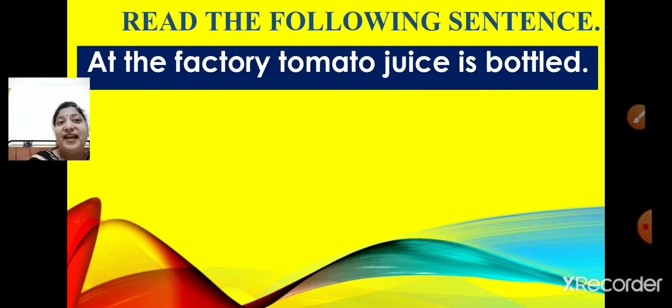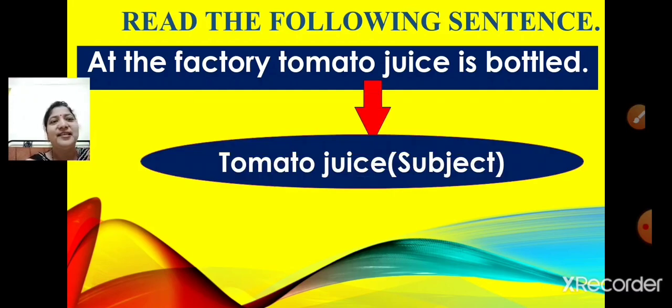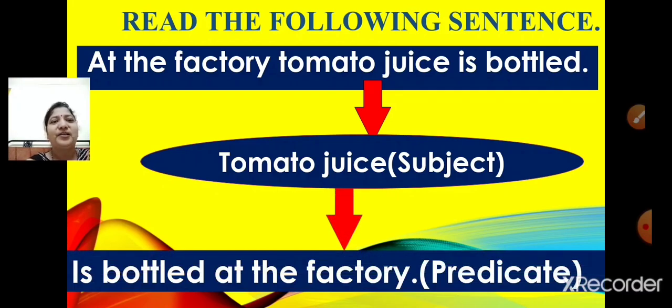And where it is bottled? Tomato juice is bottled at the factory. So, is bottled at the factory is the predicate. So, tomato juice is the subject and is bottled at the factory is the predicate.